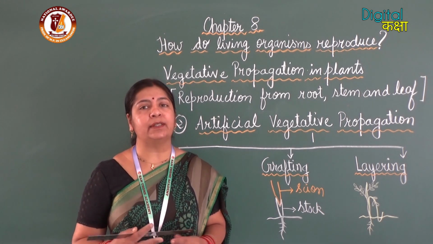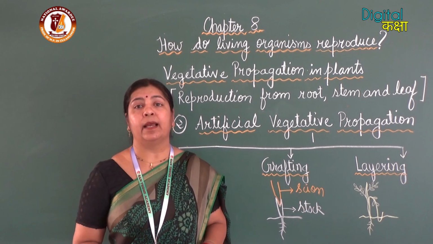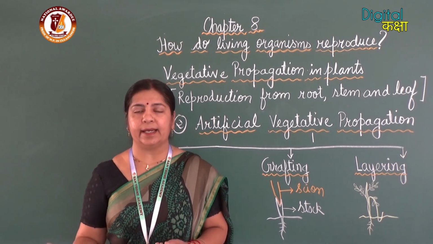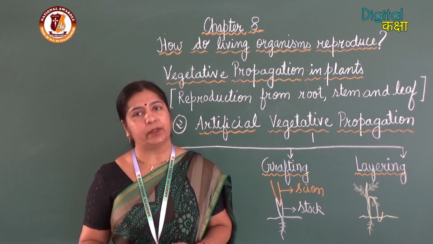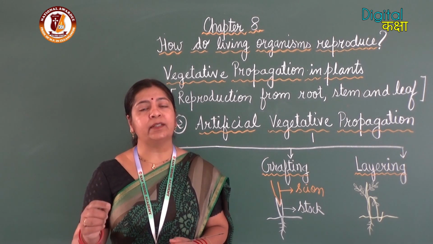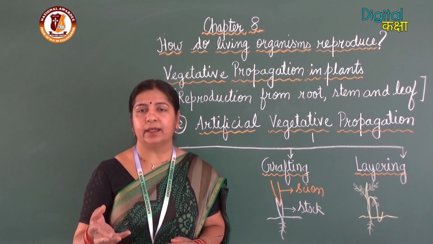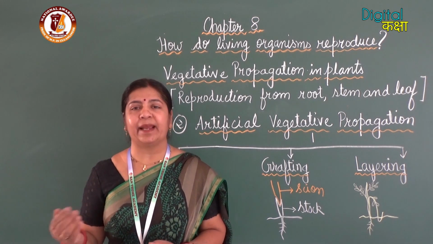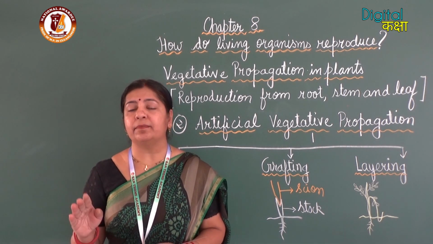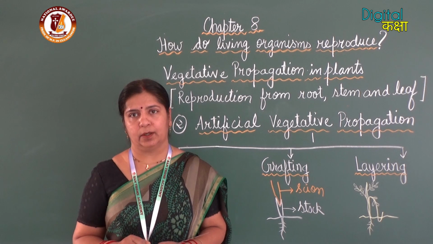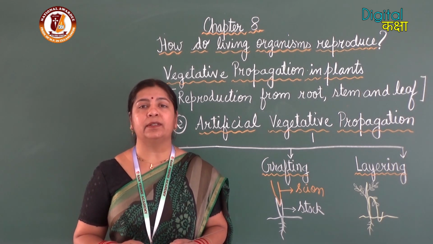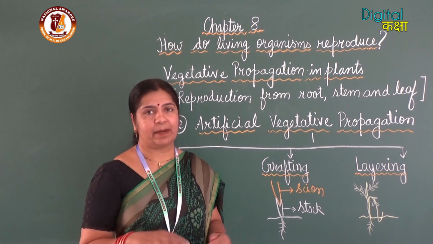So I can use the method of air layering, also known as Guti. Because if I use a seed, then the quality may change because there is mixing of characters. So we will use the layering method.